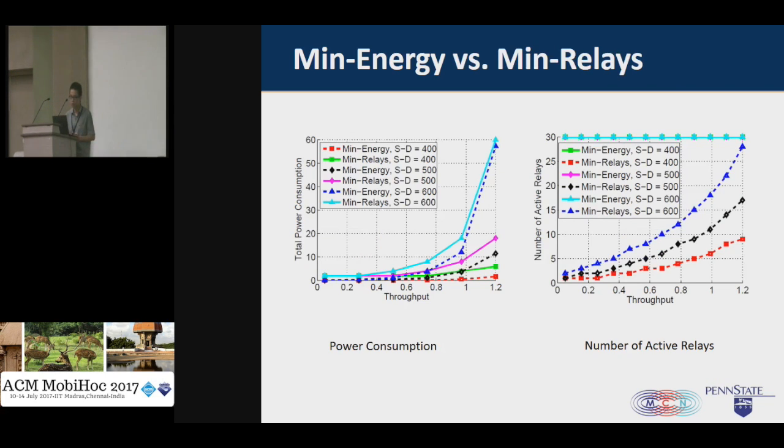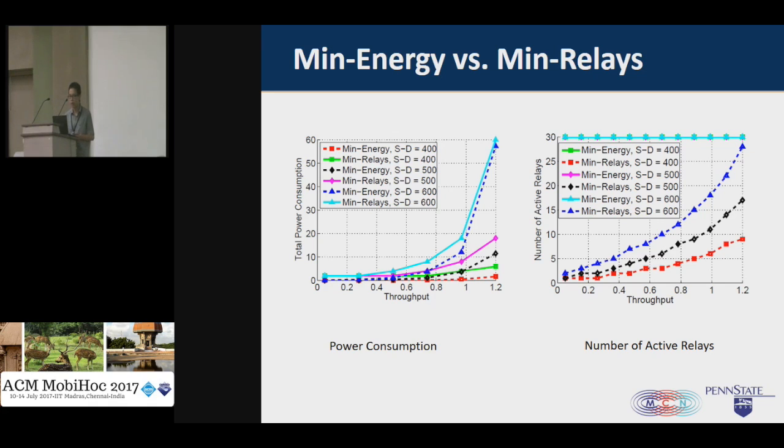Next, let's compare the performance of mean energy and mean relays in terms of the total power consumption and number of active relays. In the left figure, it compares the total power consumption of the two strategies when the required throughput increases. We can see that when the required throughput, that is the x-coordinate, increases, the total power consumption increases.